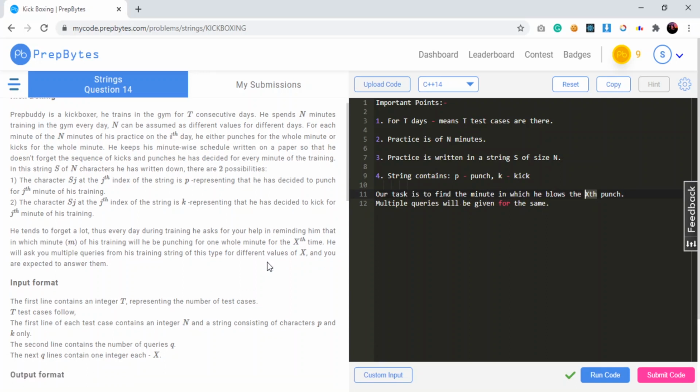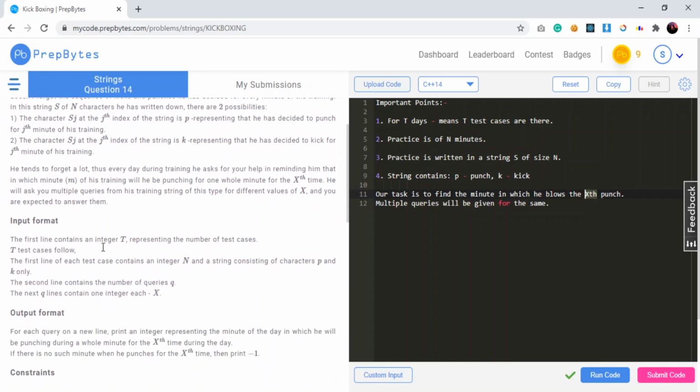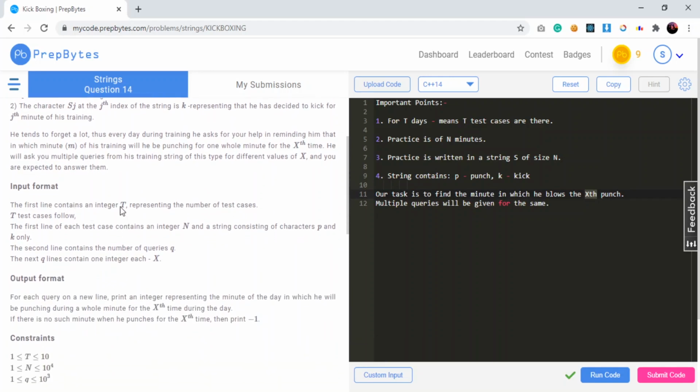Okay, so let me come to the input format. The first line contains an integer t representing the number of test cases. T test cases follow. The first line of each test case contains an integer n, and a string consisting of characters p and k only.